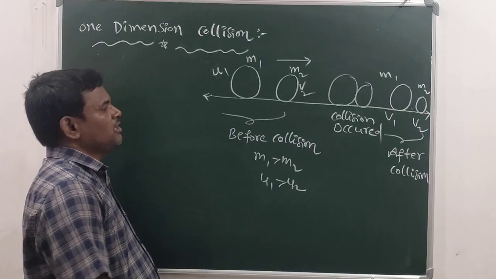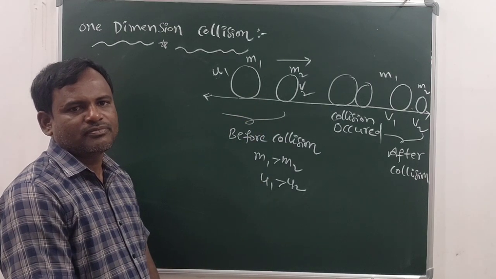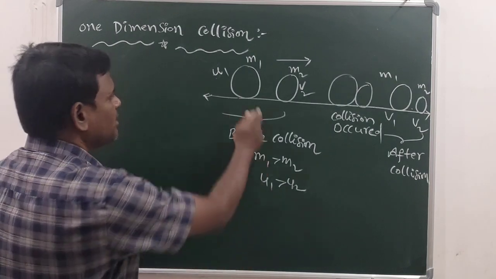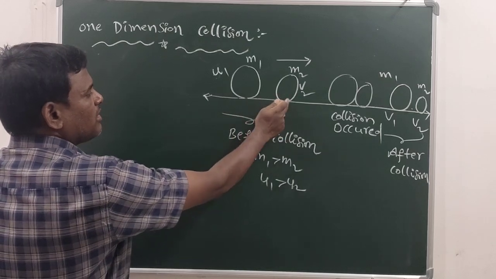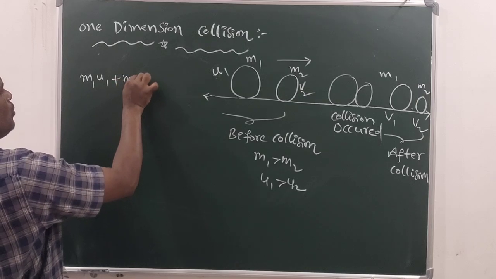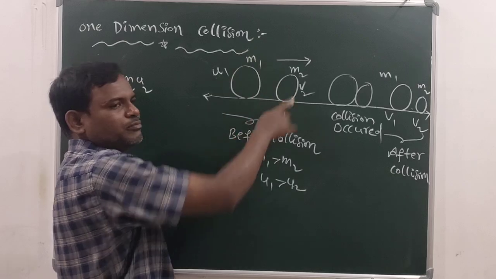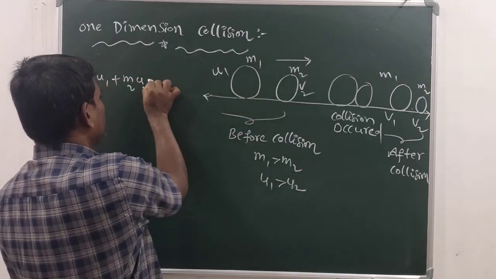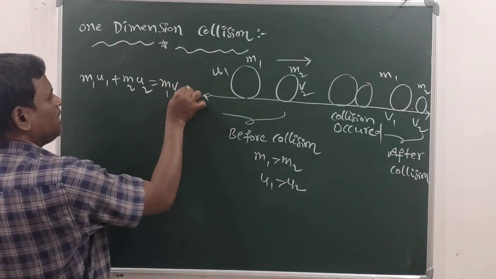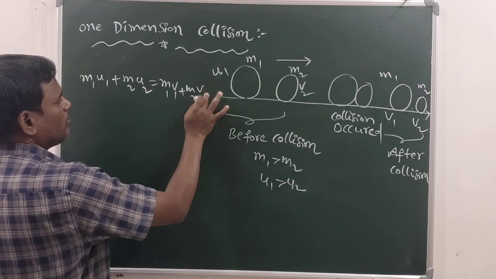Okay students, see here, as I said to you, in the elastic collision, momentum and kinetic energy both are conserved. Which means that before the collision, what is the momentum of the system? m1 into u1 plus m2 into u2. This is the momentum of this system before collision, which is equal to the momentum after the collision, m1 v1 plus m2 v2.